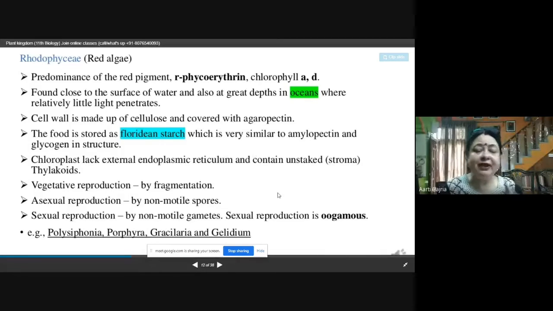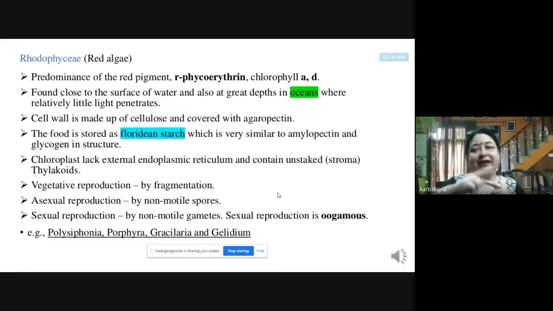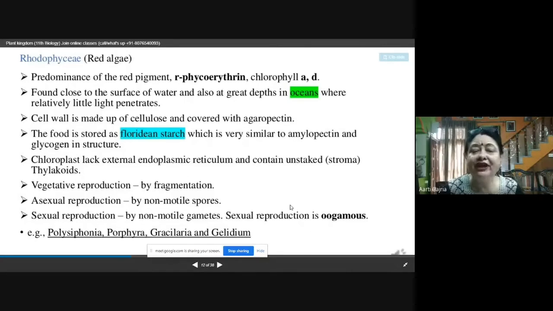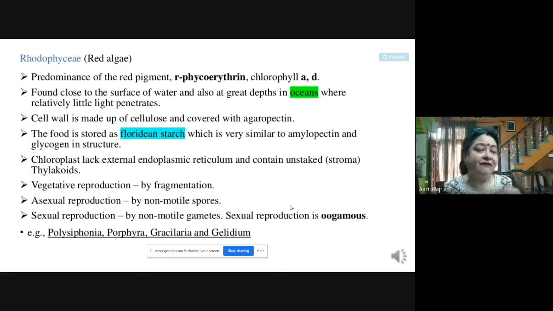Cell wall is made up of cellulose and it is covered by agaropectin. So here, which chemical is present on top of the cellulose? Agaropectin. The food is stored as Floridean starch. So see, the difference between these three classes of algae is based on the pigments, number two, based on their cell wall, cellulose covered by different chemicals, and then based on the stored food.